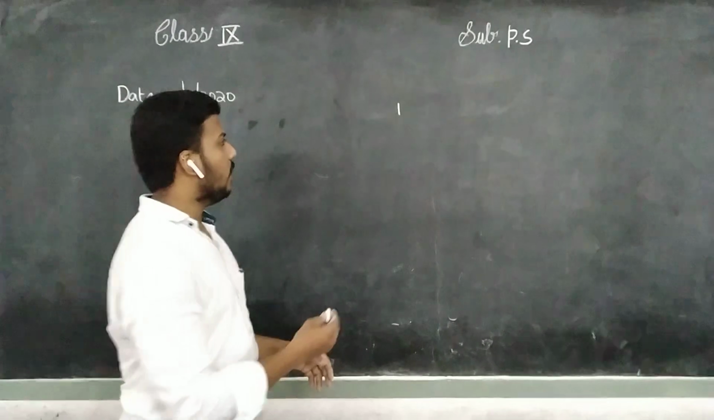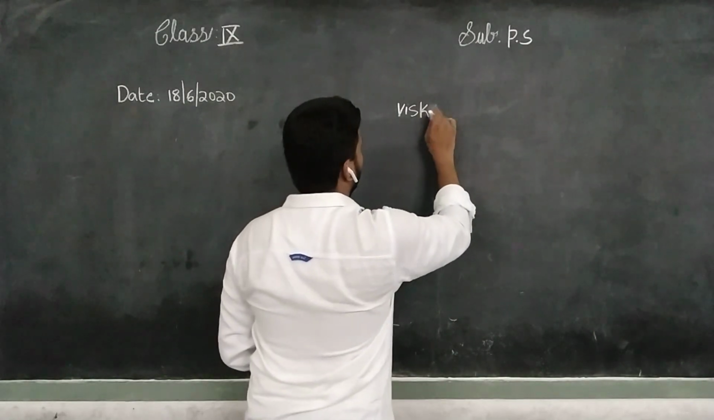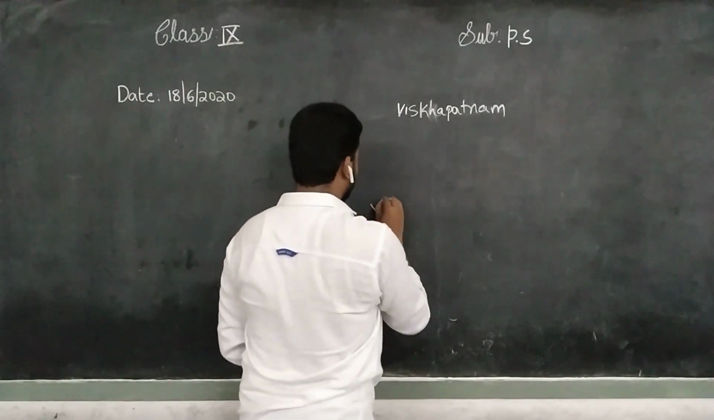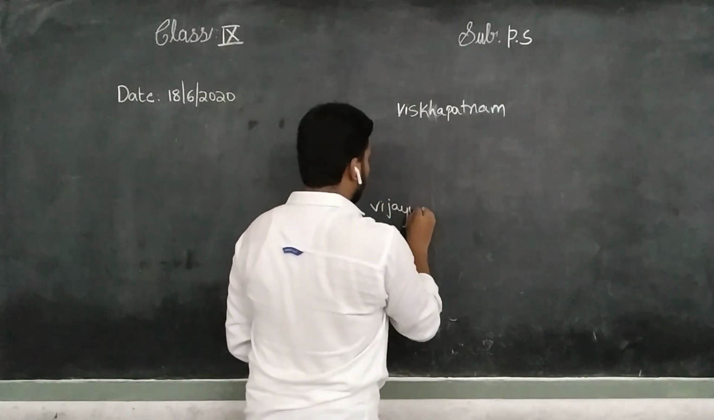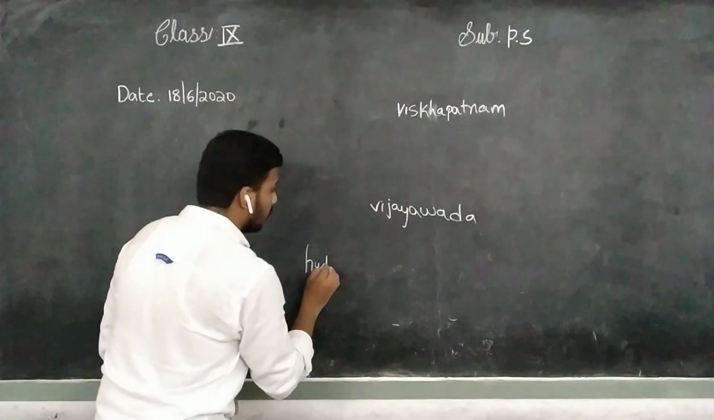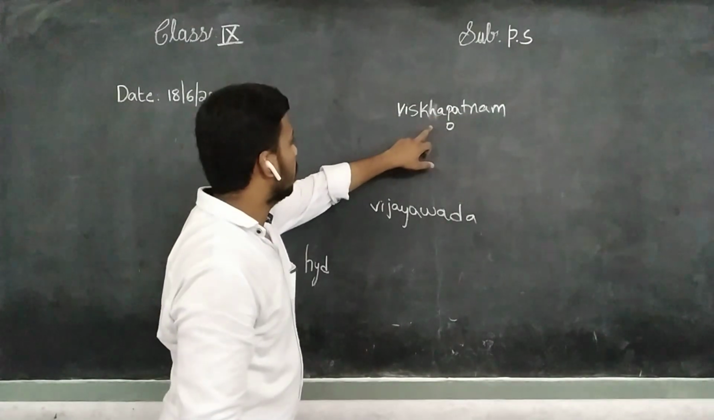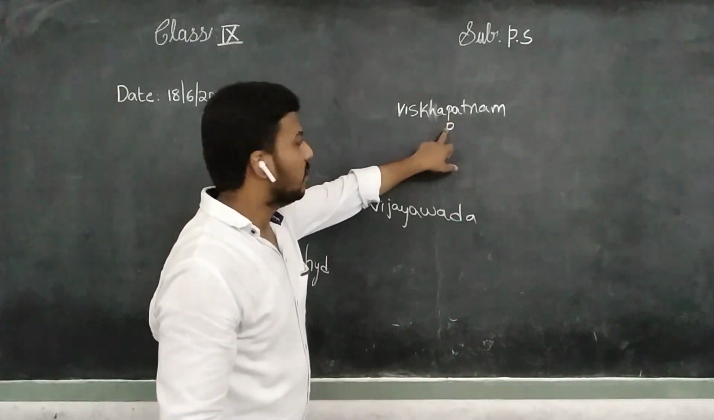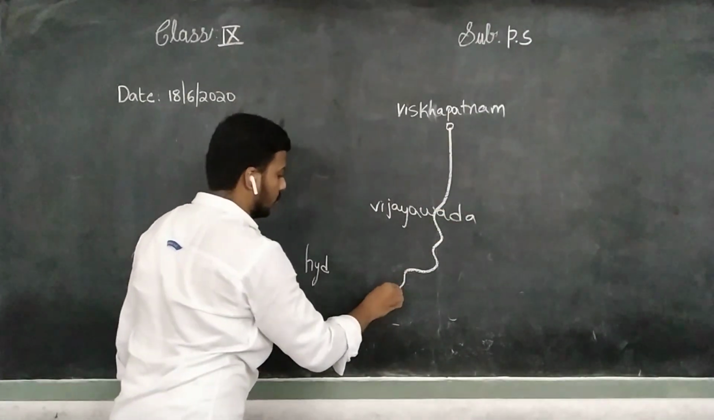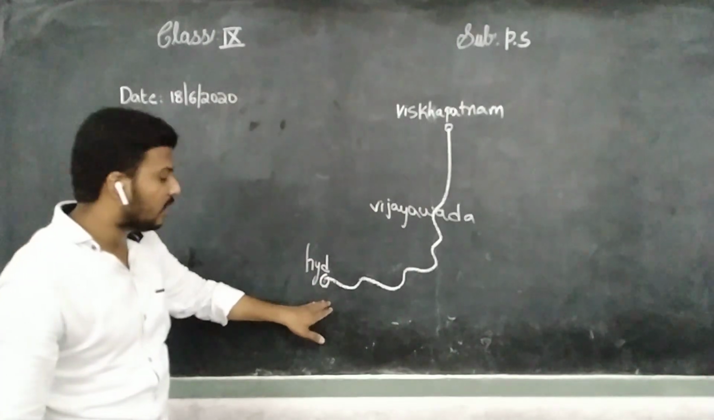Okay, means we have to start from Visakhapatnam. You want to go to Hyderabad. Understand, children? Children, this is Visakhapatnam. Right now you are in the initial position. This is the final position. You have to reach the destination position.